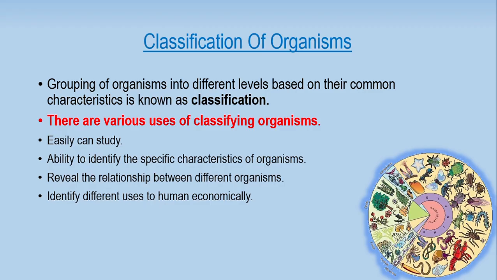By classifying, we can identify them too, not only the economic uses but also which cause diseases or infections in humans. So these are some points that show the benefits of classifying organisms.